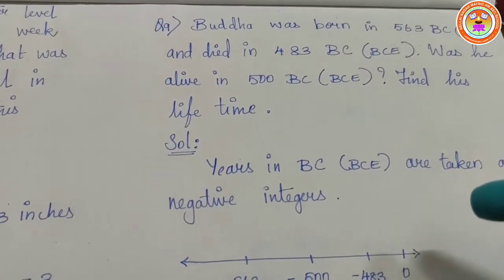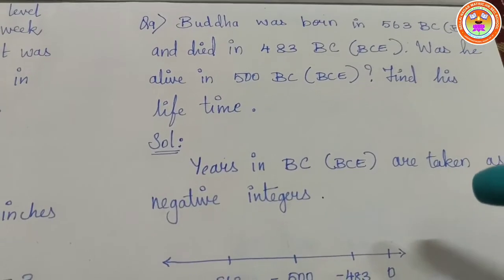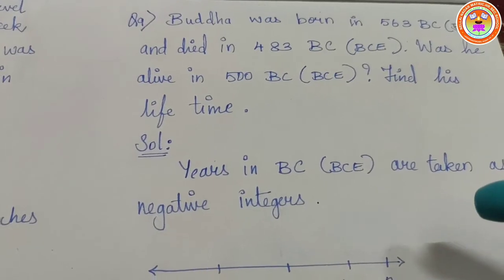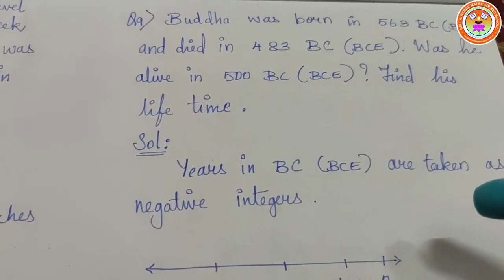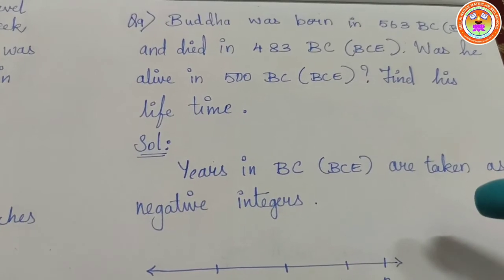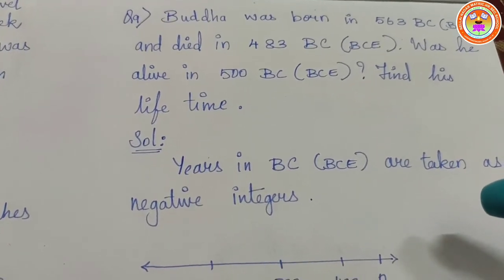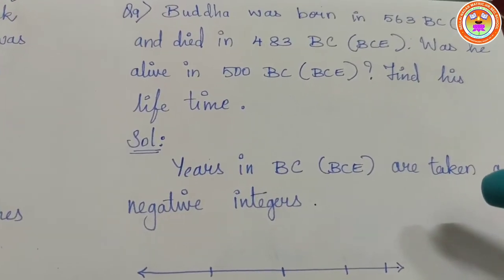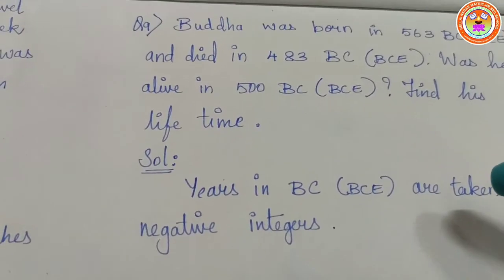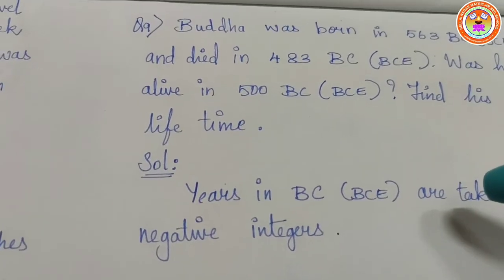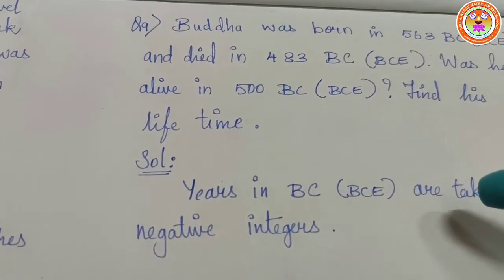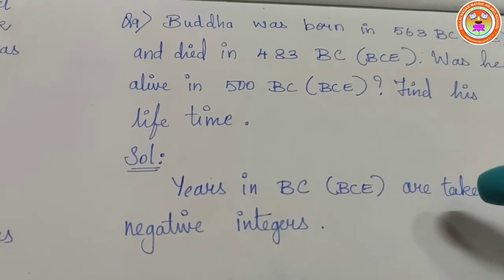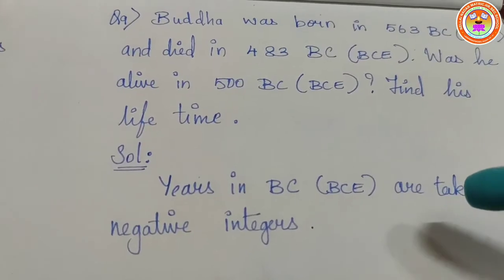Buddha was born in 563 BC. BC means what? Before Christ. So Buddha was born in 563 BC and died in 483 BC. Was he alive in 500 BC? Find his lifetime. So I have to find out whether Buddha was alive in 500 BC, then I have to find how many years he lived. That is his lifetime.